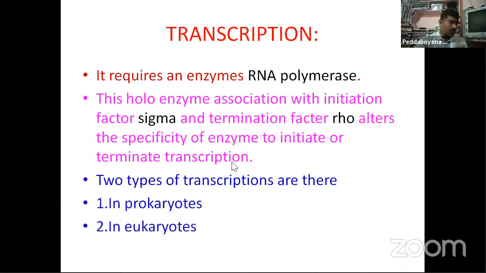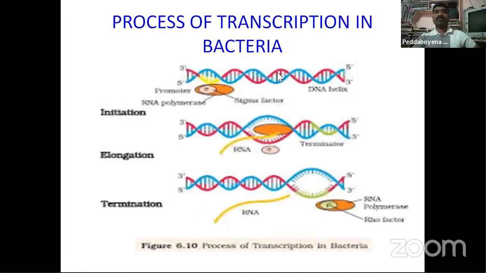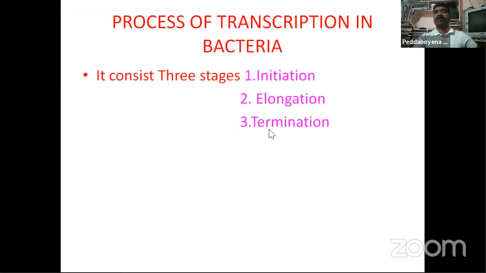So here, two types of transcription are there. One is in prokaryotes, and the other one is in eukaryotes. Here, for the process of transcription, observe the diagram. It consists of three stages: initiation, elongation, and termination.